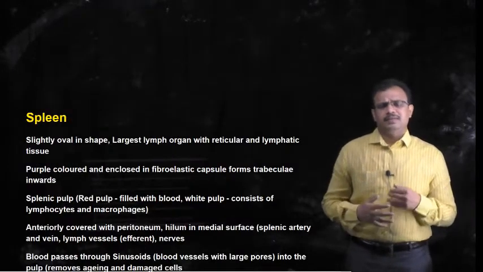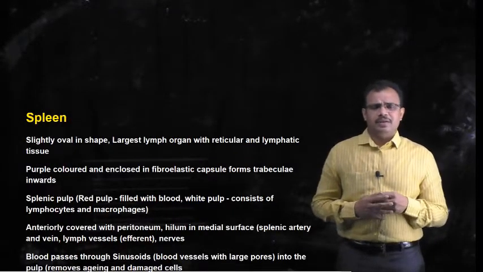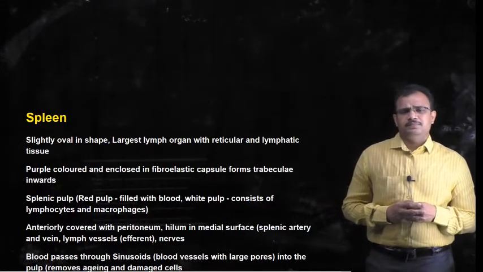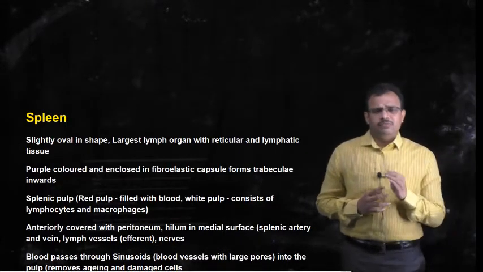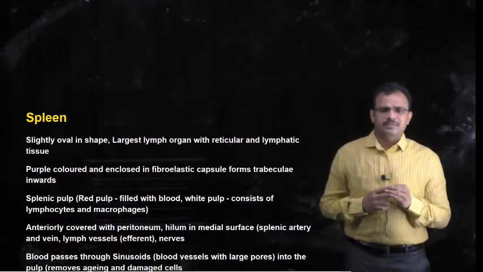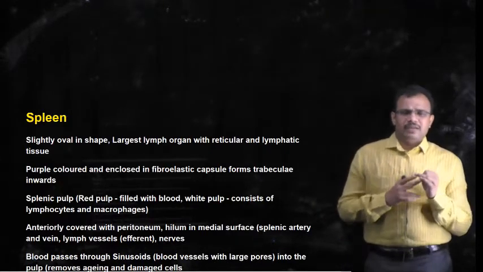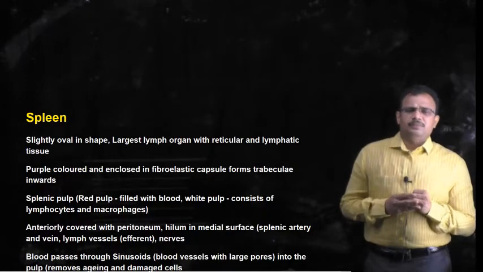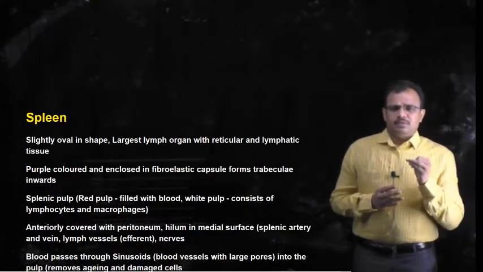Now let's see the other lymphatic organ, that is the spleen. So we have seen about lymph vessels and lymphatic ducts, and now we are seeing about lymph organs.